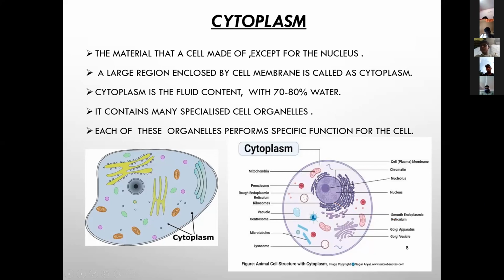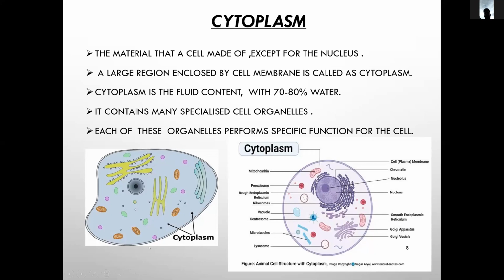It contains many specialized cell organelles, like nucleus, nucleolus, endoplasmic reticulum, Golgi apparatus, mitochondria, vacuoles, ribosomes, and lysosomes. These are all present in the cytoplasm of the cell.